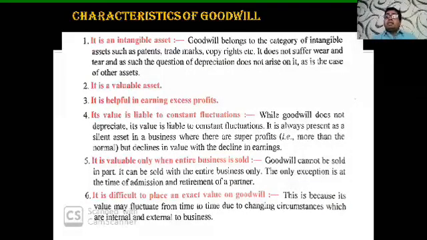Yes, it is a valuable asset of the business. Because of the goodwill only, the business is going to continue for a long foreseeable future period. Yes, it shows the excess earning profit of the business.